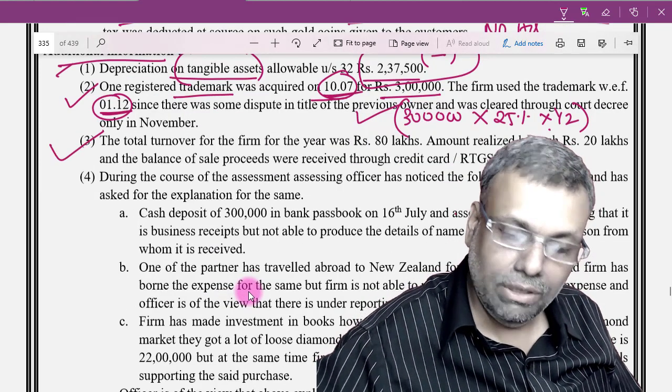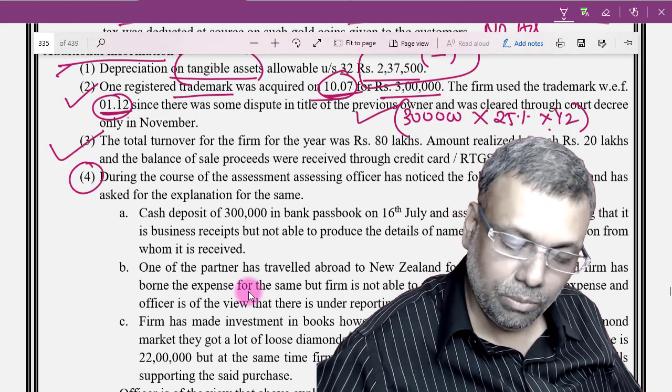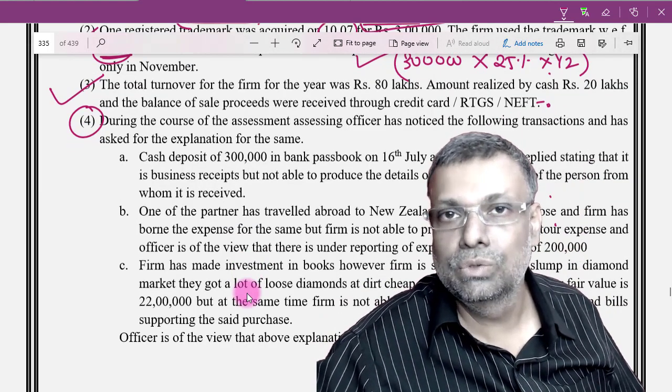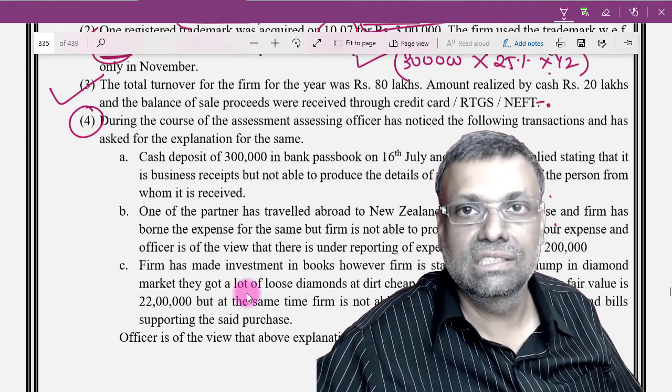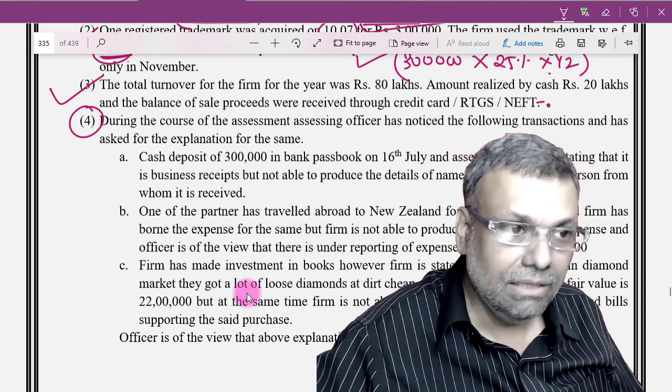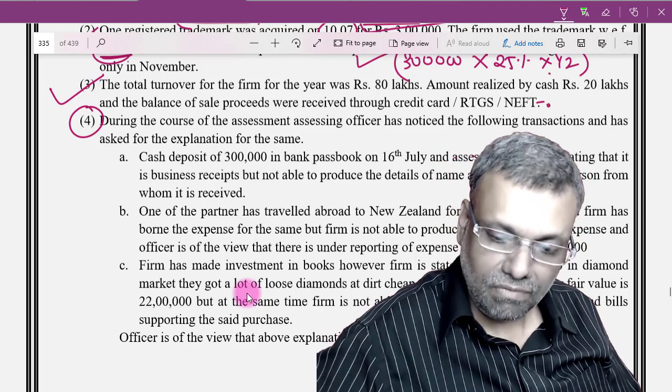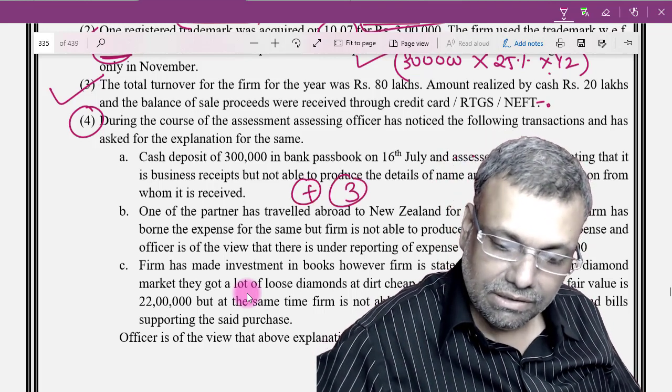The total turnover I have already considered for the presumptive taxation. Now come to point number 4. Okay, now in point number 4, the assessing officer can use full powers of sections 68-69 as per the case laws. So he can make these particular additions, these 3 lakhs he can make the additions.